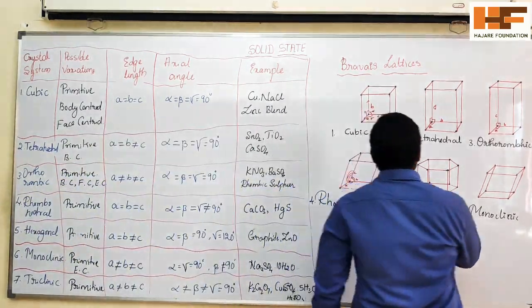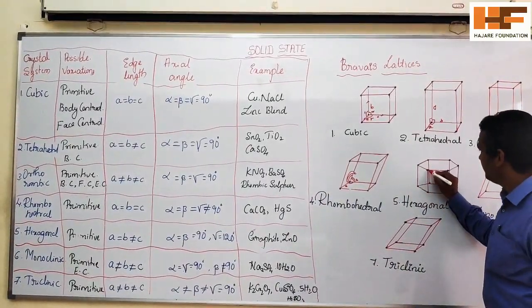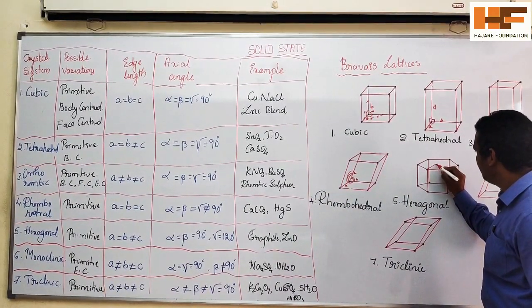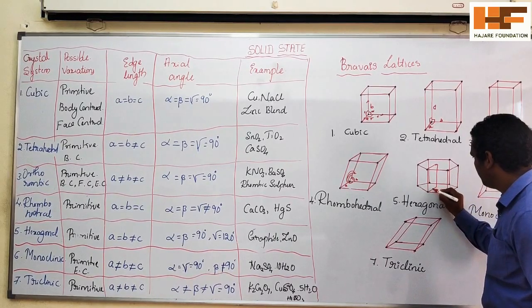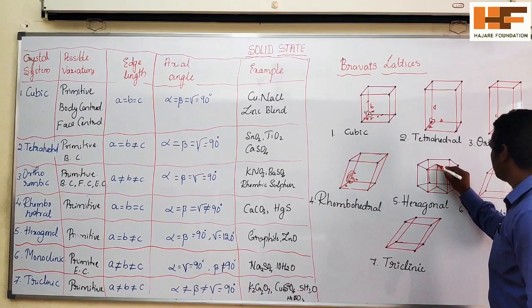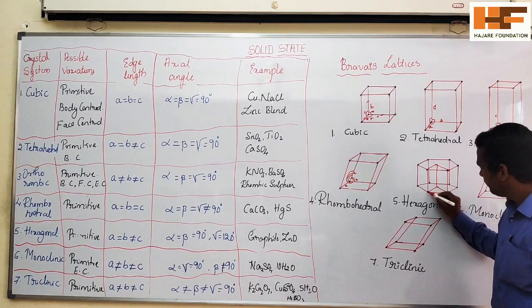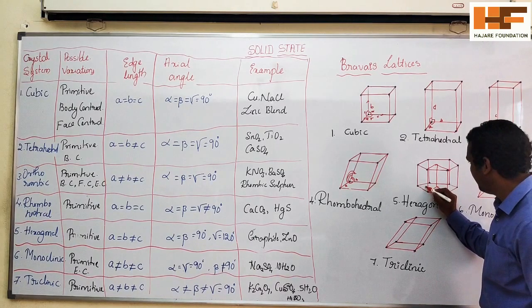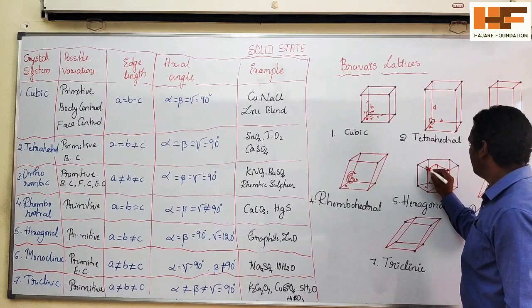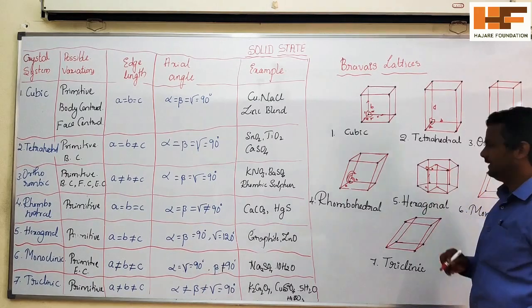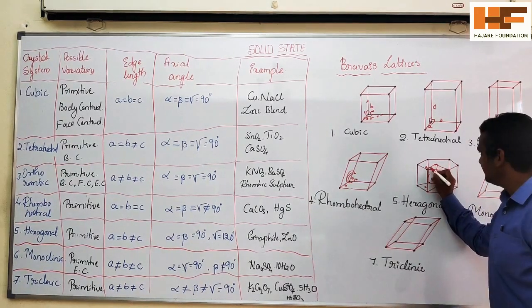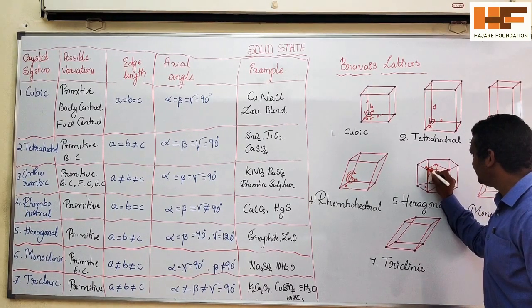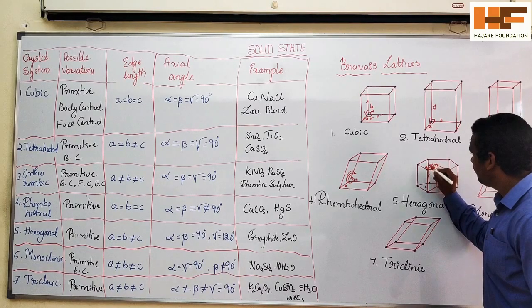So come here. If you consider the center here, now if it is the edge length, here it is A, here comes A, B, C. Now in this angle, whatever the angle is there, this angle will be 120 degrees.